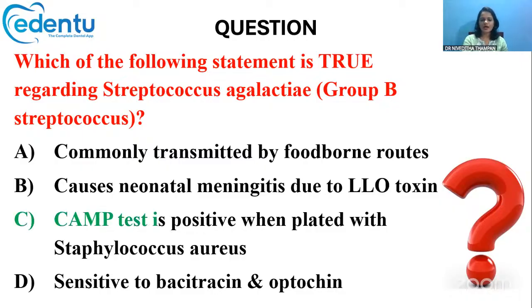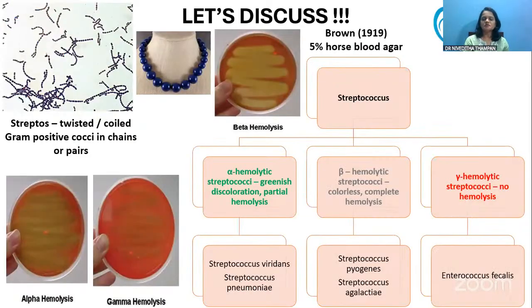So for that, first let's learn a little bit about Streptococcus. What are streptococci? Streptos means twisted or coiled. Cocci means the ones that are round in shape. So these are gram-positive cocci present in chains or pairs. Under the gram stain, it will look just like a blue beaded necklace.